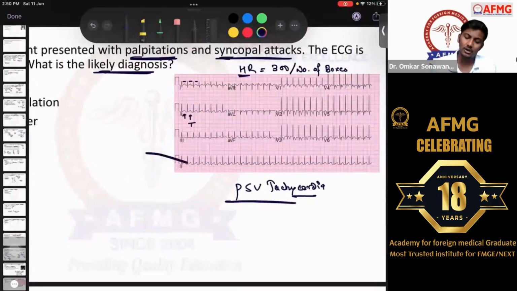Same ECG I have discussed with all of you. I don't think there would have been any difficulty in answering this. So it was a straightforward question.